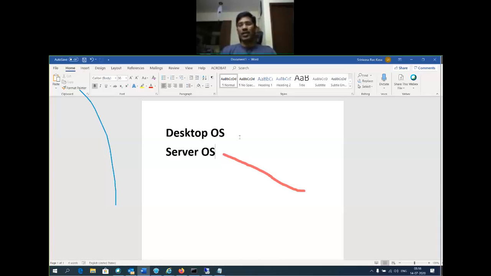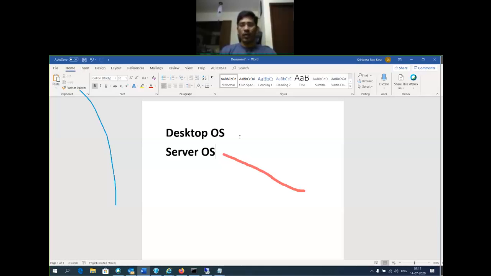Okay. What is a server OS? Server OS is designed to be used by multiple users, a number of users. For example, you are using a gaming application or Microsoft Excel on a desktop system.